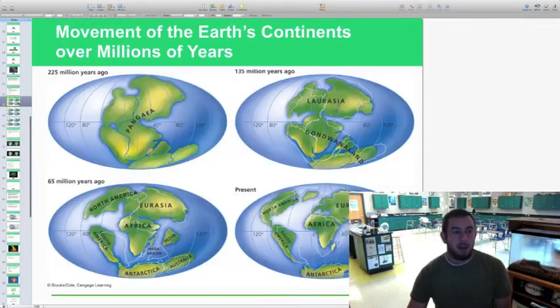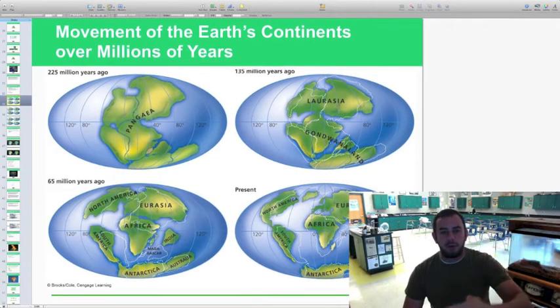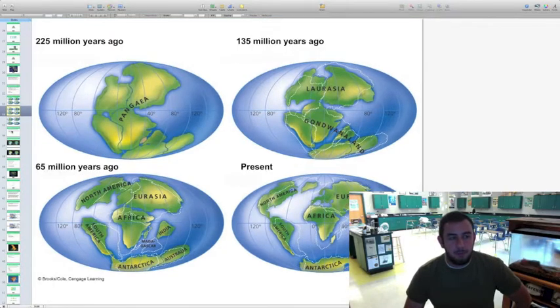One of these things, this is just showing you the movements of the Earth's continents, the geological process over millions of years, going back to 225 million years ago when we had Pangea, which most of you have heard about before. Probably not so much of this 135 million years ago where you had Laurasia and Gondwanaland. Probably never heard of that before. It kind of sounds weird, but it's just splitting into that northern and southern hemisphere. And then 65 million years ago, you can see North America still kind of connected to Eurasia, or Europe/Asia. Africa's pretty close. Everything's starting to spread out a little bit. And then finally towards the present day, which made it very, very hard for organisms to move continents or migrate easily. So they really had some evolution going on there too.